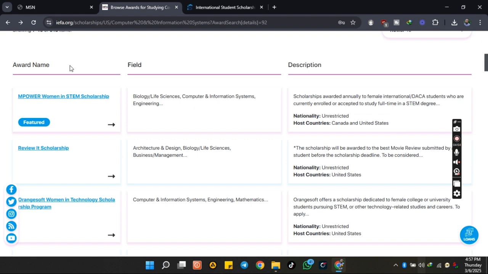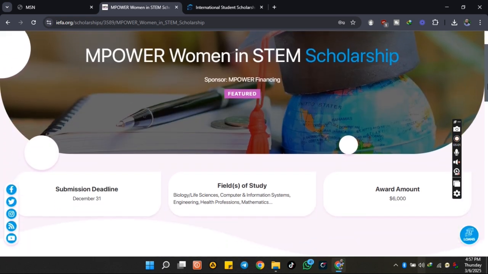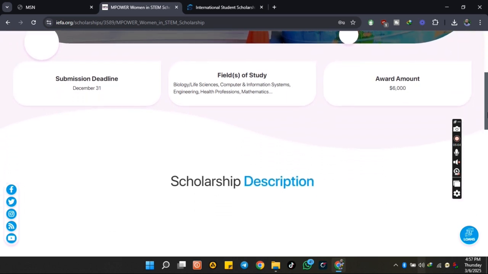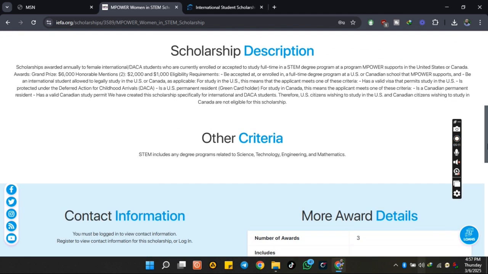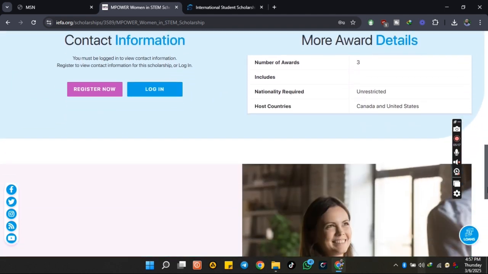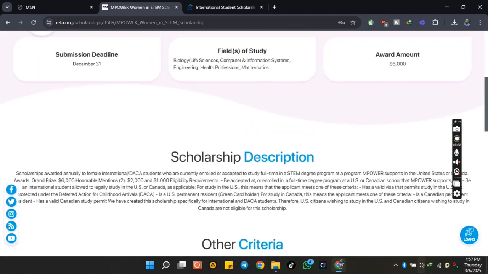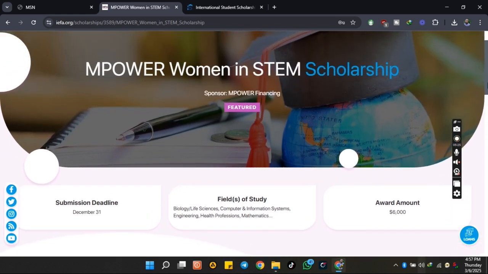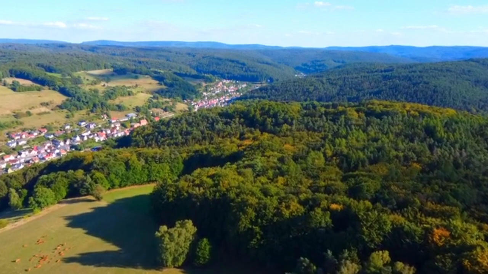Okay. Now we are coming to choose another scholarship and see if you're able to get to know the details of the scholarship. Now we're choosing Empower Women in STEM scholarship. So we have that one too. That one has a submission deadline, which is December 31st, and the scholarship description is below. So the scholarship awarded. Okay. So number of awards, it will be given to international applicants or students to pursue such a program. So these science and others.